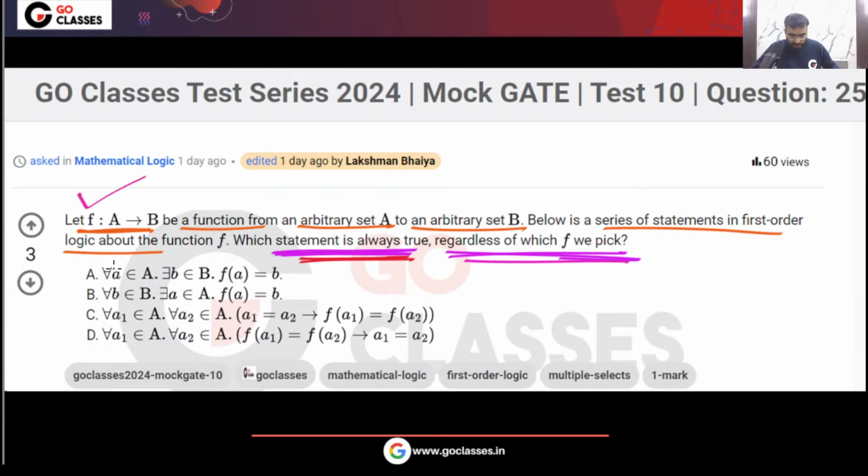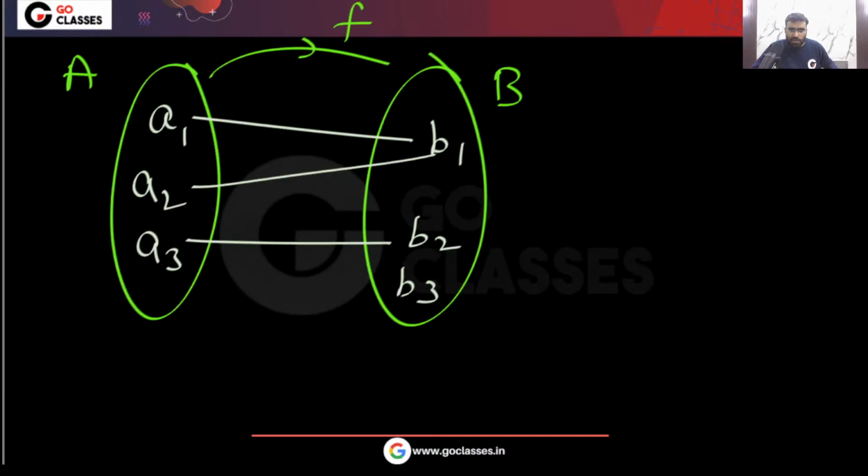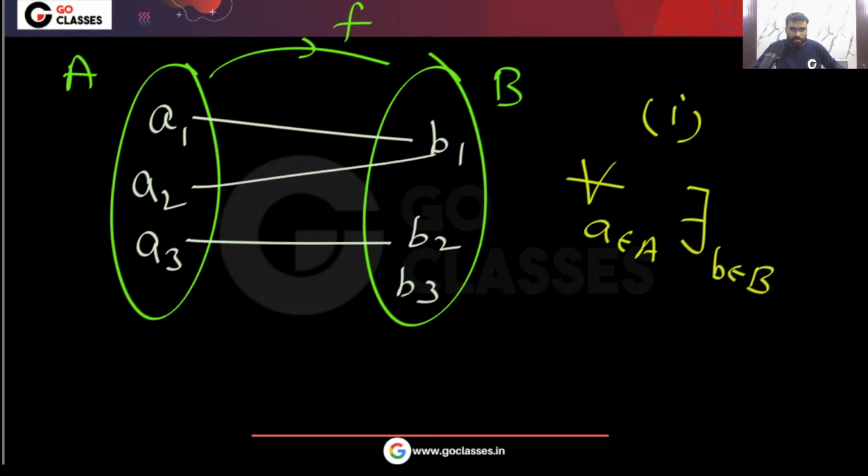What about statement number A? Can I say for all a belonging to A, there is an element in B such that f(a) equals b? Please tell me, if you have this function, will this statement be true? Let's see the first option. It means for every element in the domain, there is some element in the codomain. Whatever element you take in the domain, there is at least one element in the codomain such that f(a) is equal to b. Yes, this is true, right?